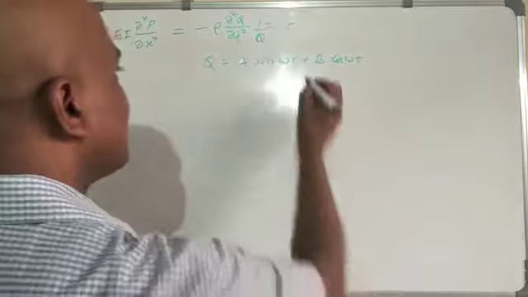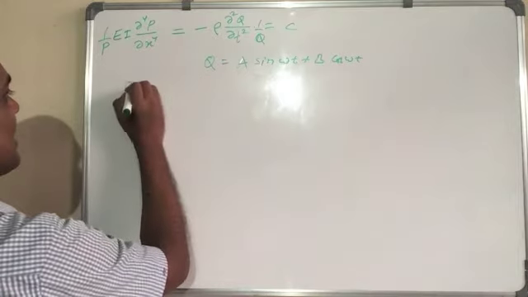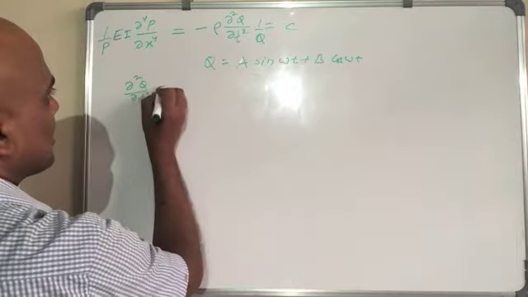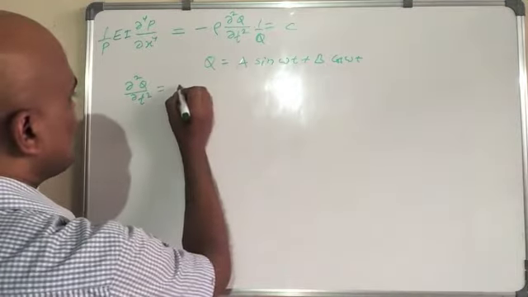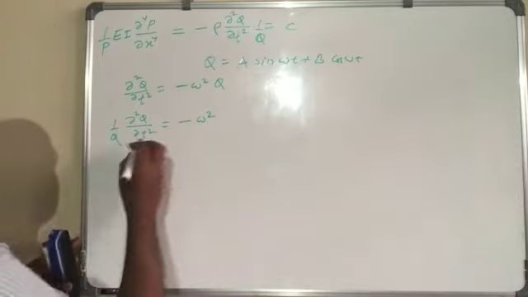That really means if you take the double derivative of that, we get del square Q over del t square, which becomes simply minus omega square Q. Hence we get 1 over Q del square Q over del t square equal to minus omega square. That's what we get, right?